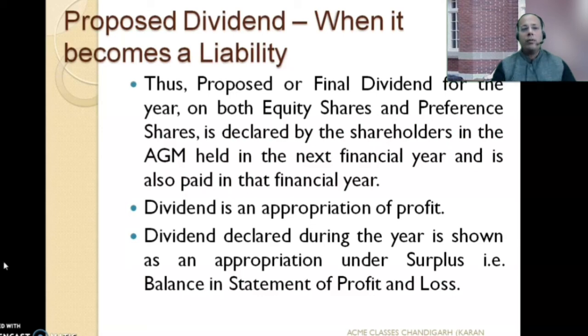Once the accounts are closed on 31st March, let's say 31st March of 2020, the annual report will be presented by the board of directors at the annual general meeting, let's say in the month of April, wherein the proposal put up by the board to declare a certain amount of dividend is then either approved or disapproved by the shareholders through a vote. Once approved, then the dividend payable becomes a liability as it has to be paid within a certain stipulated time as provided for by the Companies Act regulations of 2013.